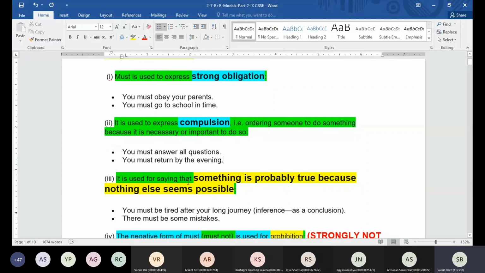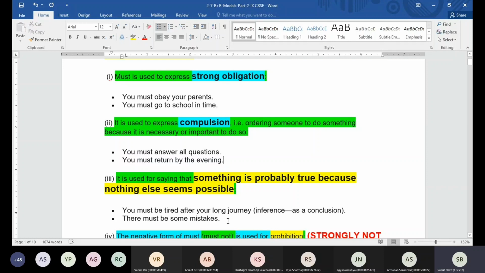Now must is also used for saying that something is probably true because nothing else seems possible. For example, we got a question paper. Or let's take another example. Suppose there is a person who has been traveling since morning. Since 4 o'clock till now he has been just traveling and walking possibly. So we can say that he must be tired now. So as a conclusion, when you say that something is possible, that's a probable result, or that's probably true, in that case also we can use the word must.